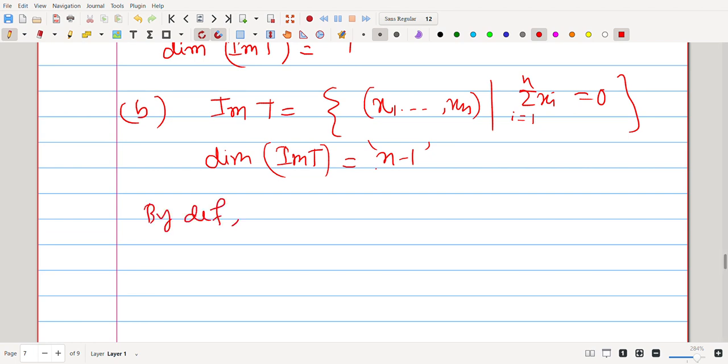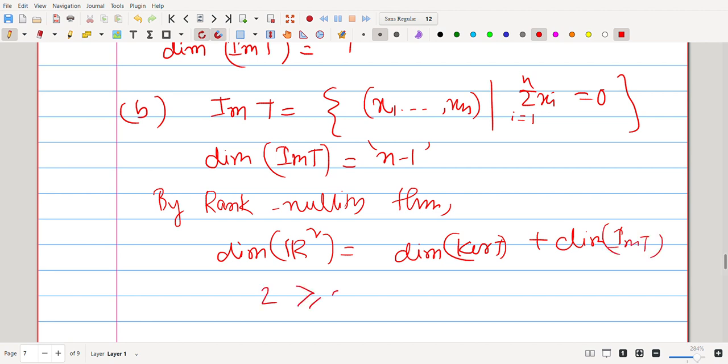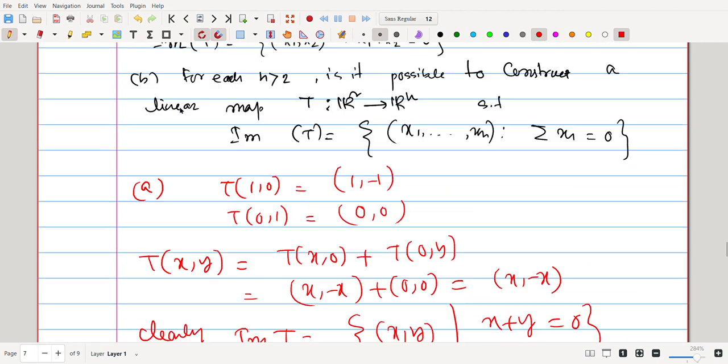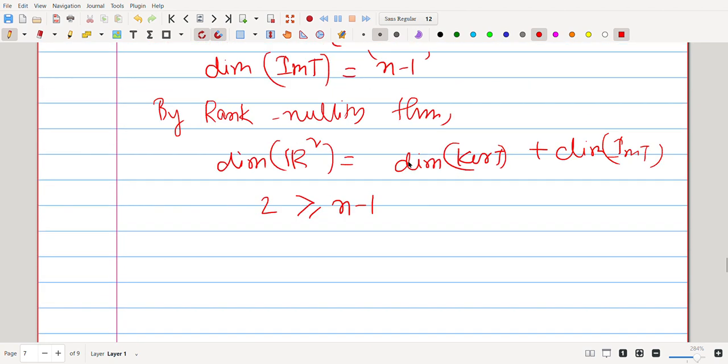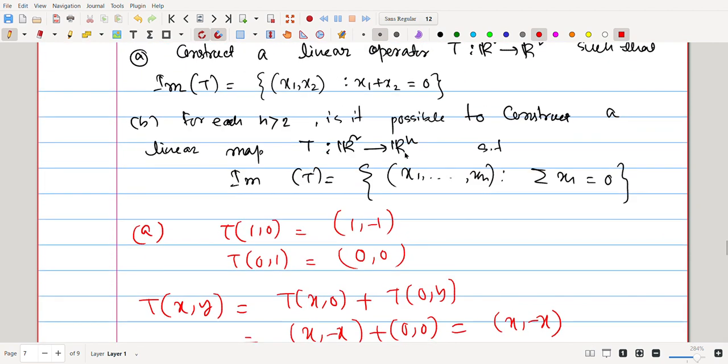By the rank-nullity theorem, dimension of R2 is dimension of kernel T plus dimension of image T. That means 2 is greater or equal to n minus 1, so n has to be less than or equal to 3.